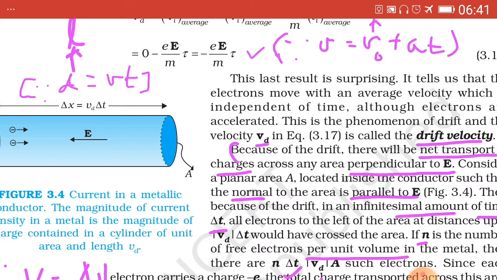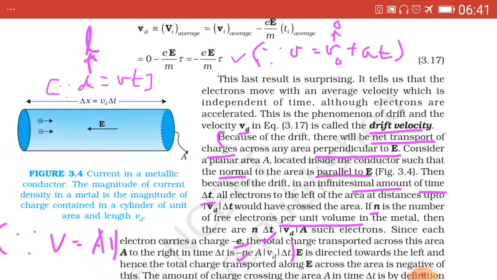Now we again come to the description. So now we consider a planar area A located inside the conductor such that the normal to the area is parallel to E. And during an infinitesimal amount of time delta t, all the electrons to the left of the area at distances up to Vd delta t would have crossed this area.